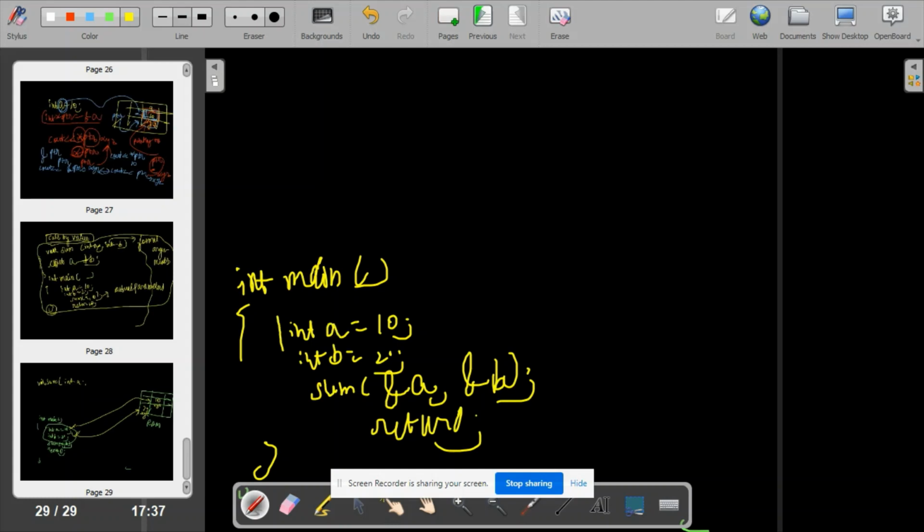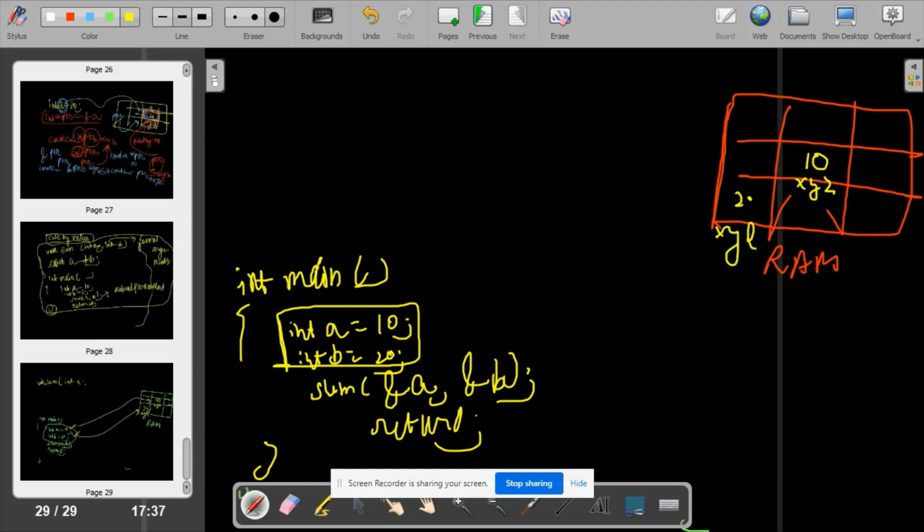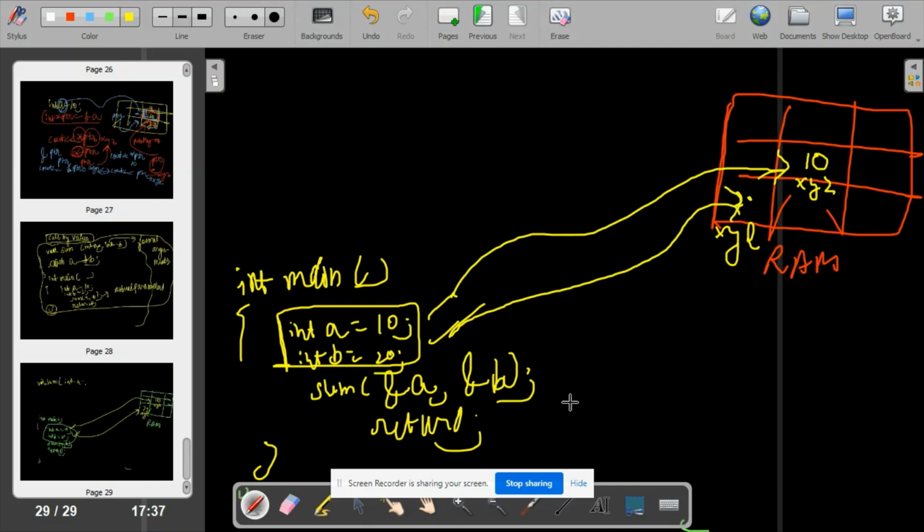What is happening? Can you guys tell what will happen by these two lines? In the random access memory, these two values will be stored with some address. Suppose this is stored at address xyz, this is stored at address xyl. This address is not hexadecimal, I'm just giving you an example. By these two lines, this 10 will be stored here, and this 20 will be stored here in the RAM.